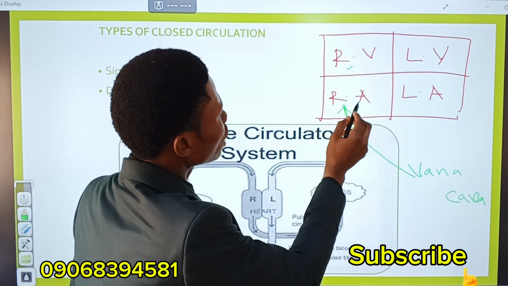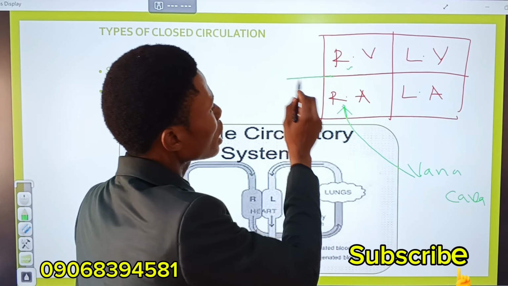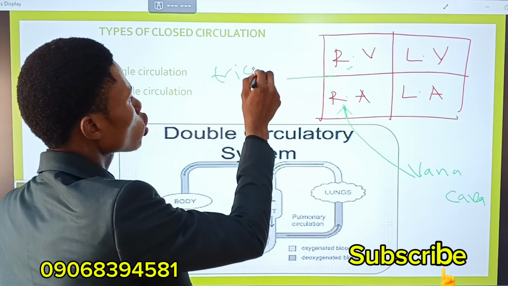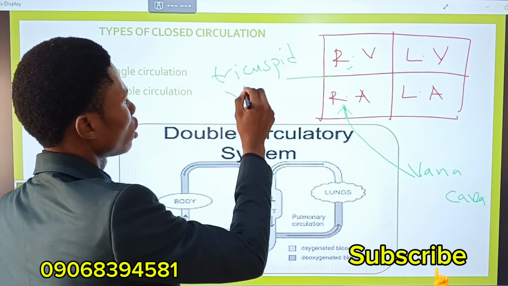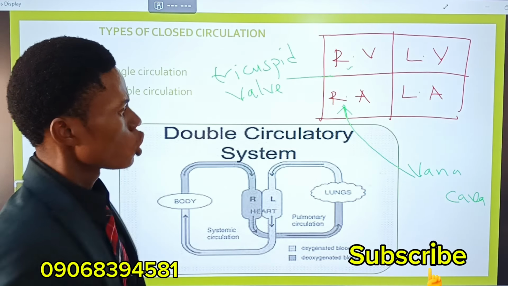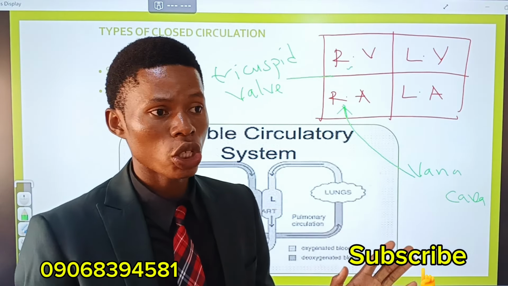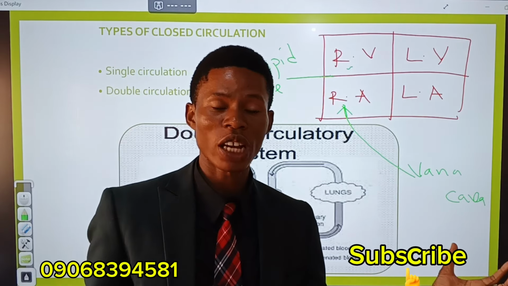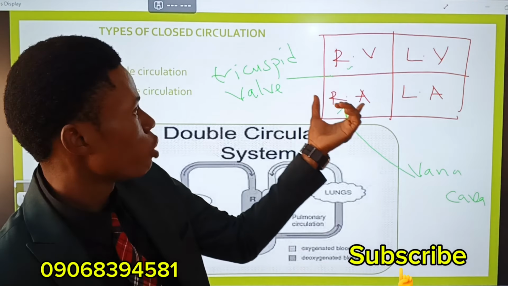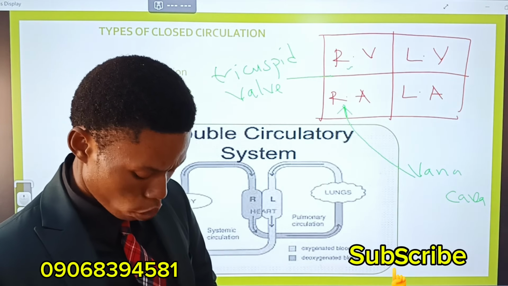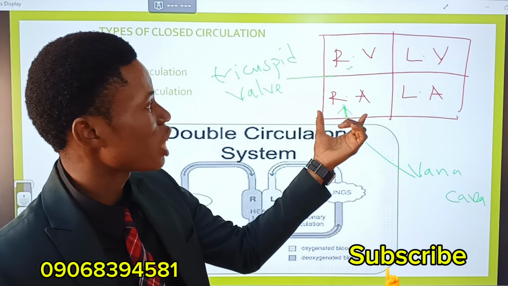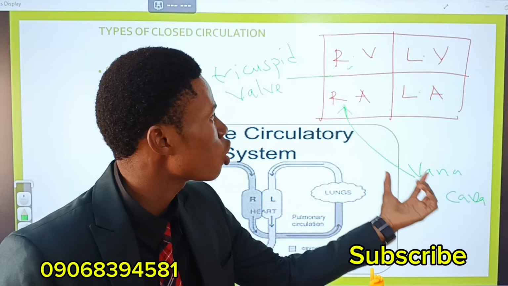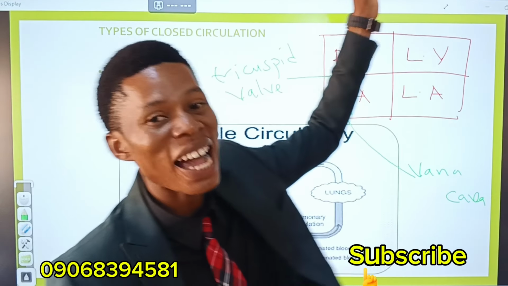But now between the right atrium and the right ventricle, there is something separating them, and it is called the tricuspid valve. So the deoxygenated blood now, blood without oxygen, remember, is coming from the inferior and superior vena cava into the right atrium, from the right atrium to the right ventricle. But we said there is something separating the right atrium from the right ventricle, and we call that what? Tricuspid valve.